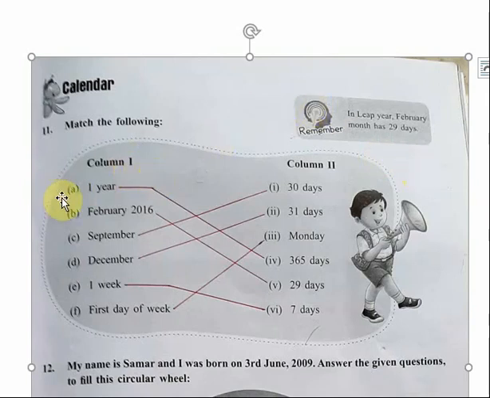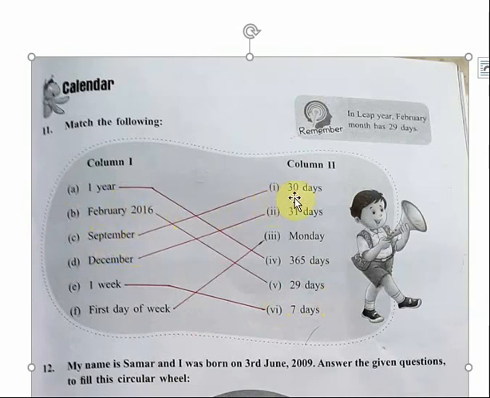Question number 1. 1 year. How many days are there in a year? There are 365 days in a year. So you can match 1 year with 365 days. Next one, February 2016. 2016 was a leap year, and so the month of February 2016 will have 29 days.